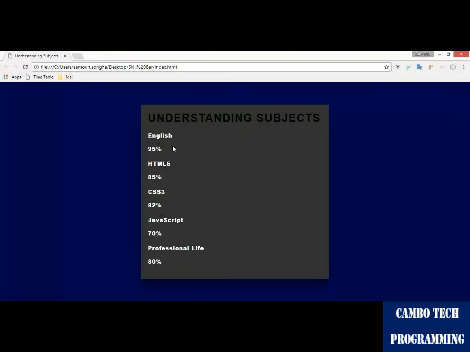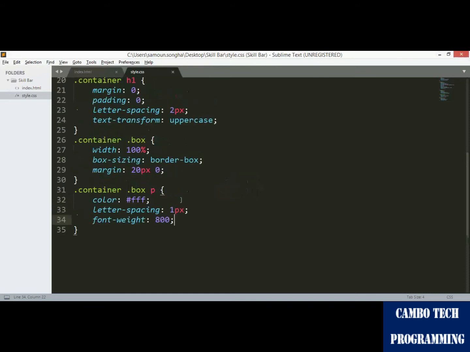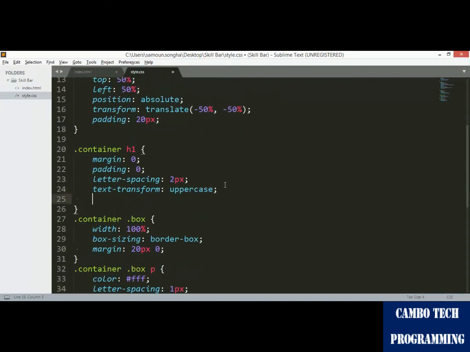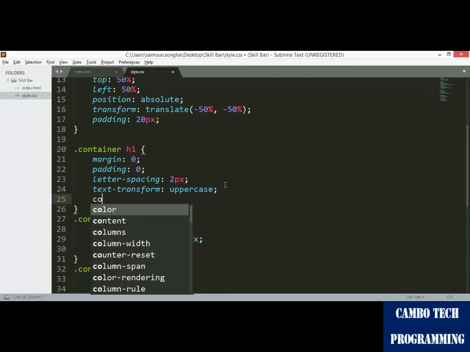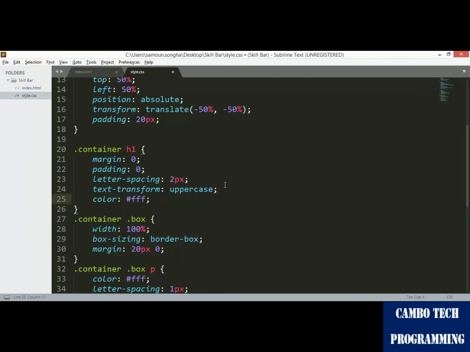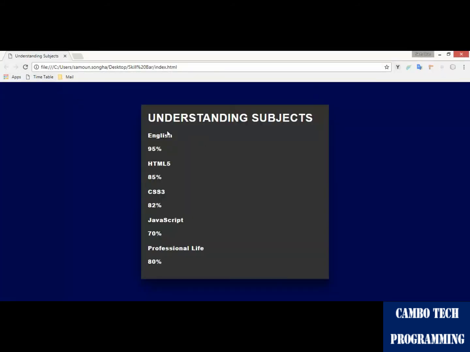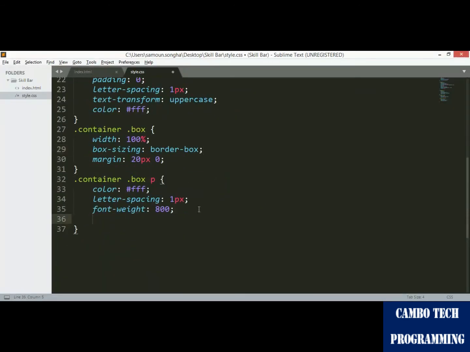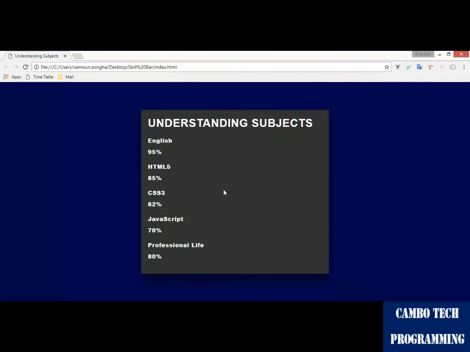Let me put the h1 to white also. The color is FFF. So for margin, a bit closer.